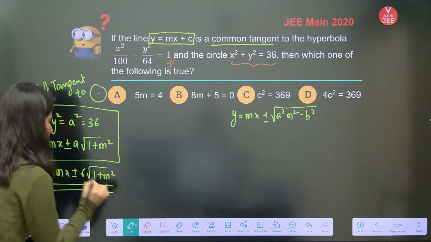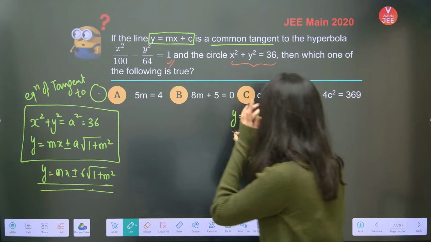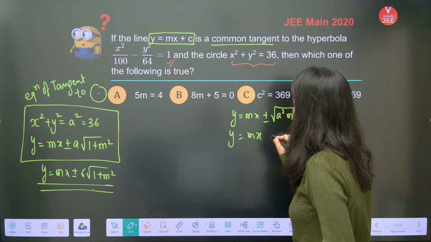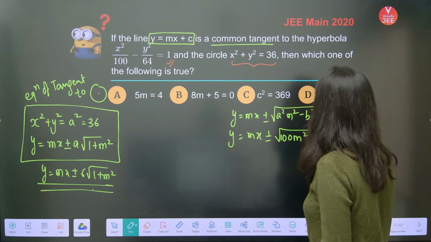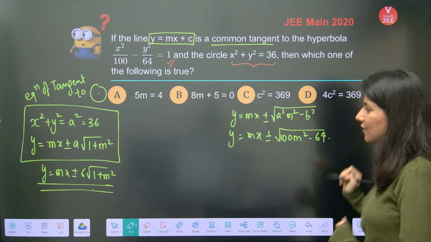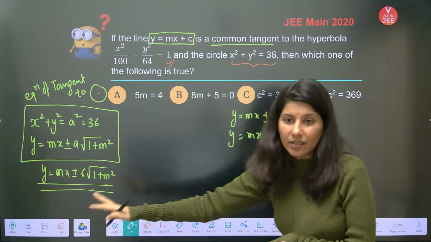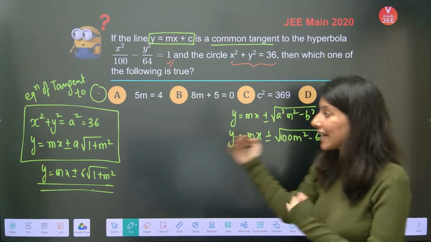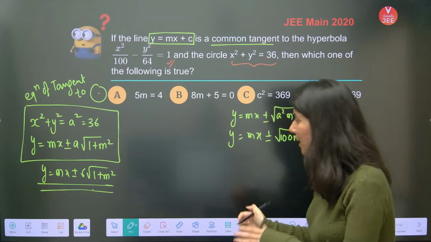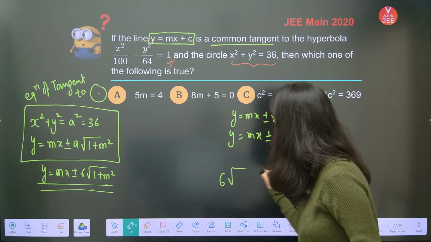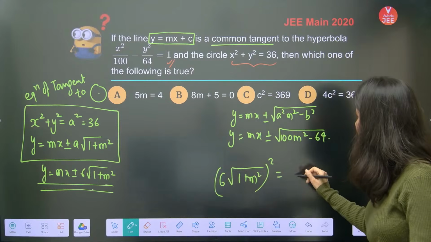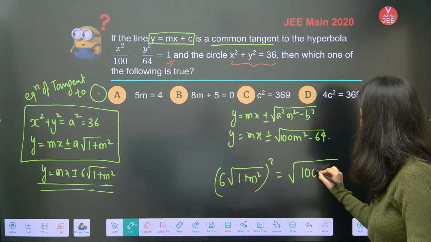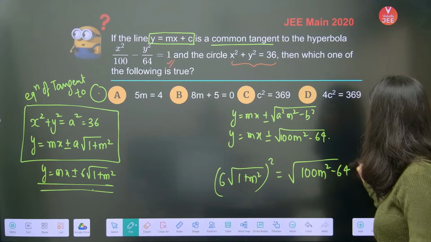This is your equation for the circle, and if I talk about the hyperbola, it is root of 100 m square minus 64. Okay, this is your hyperbola. Now we can clearly see that these two are exactly the same, so we can compare both the equations. 6 root 1 plus m square, whole square, is going to give you square root of 100 m square minus 64, whole square.